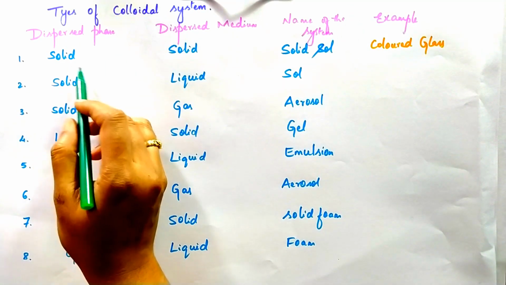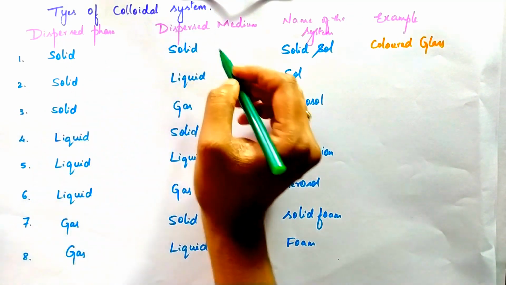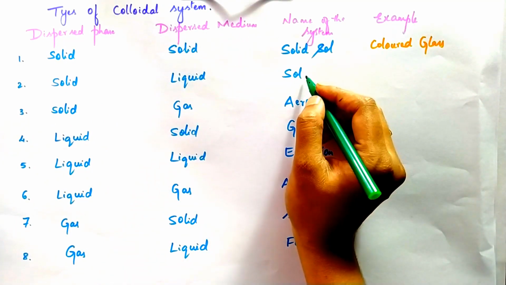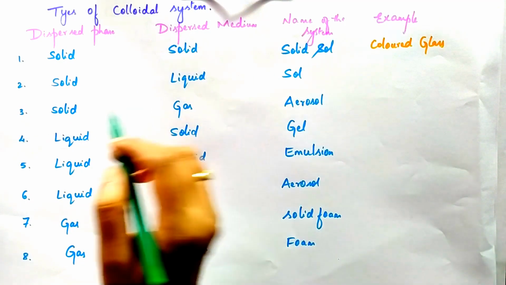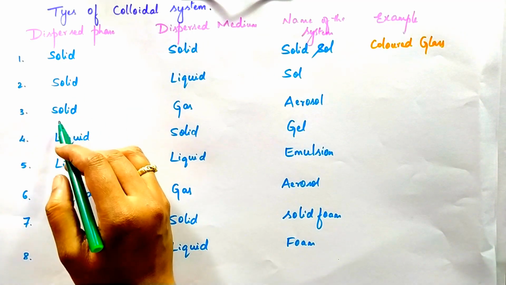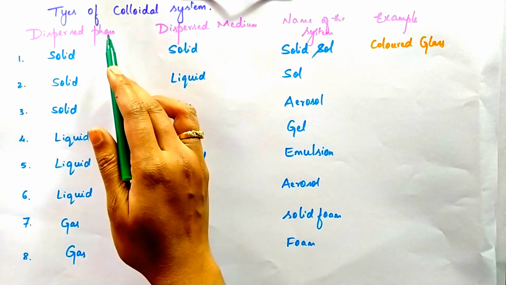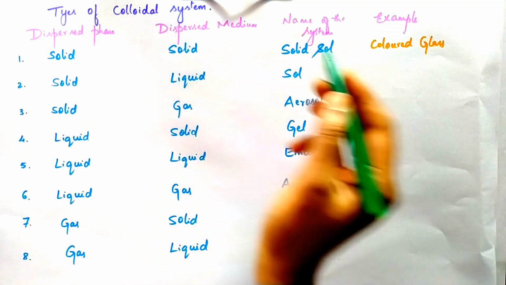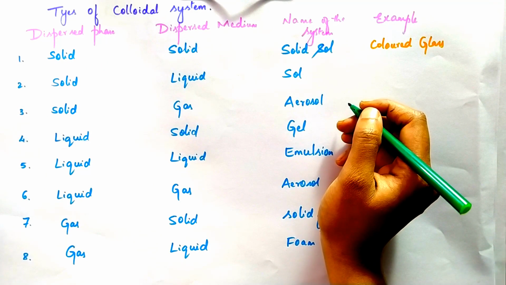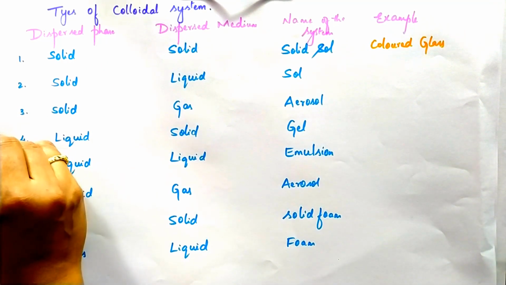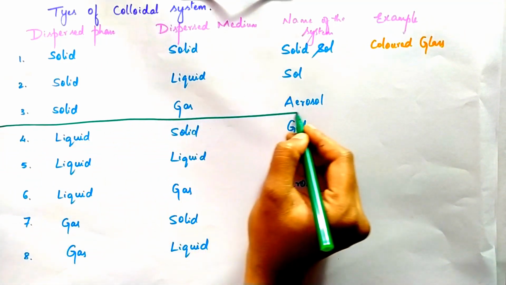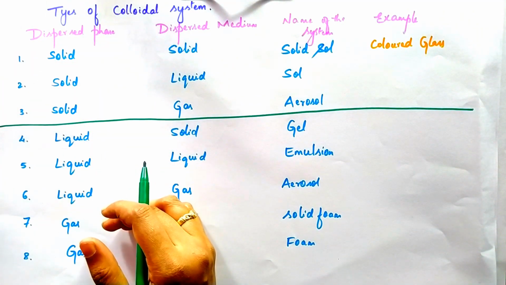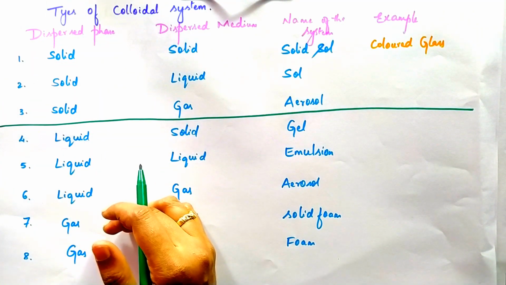In the same way, the solid dispersed phase in the liquid dispersed medium, we call it a sol. And the third one, the solid dispersed phase in the gas dispersed medium, we call it an aerosol. This is the first category where I am taking the solid as a dispersed phase.